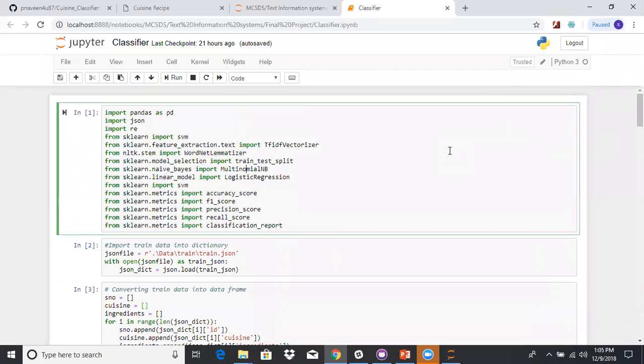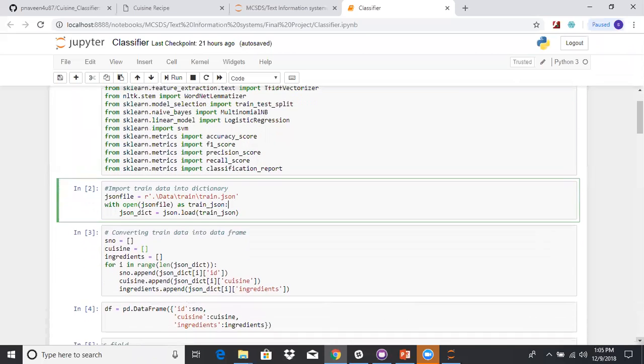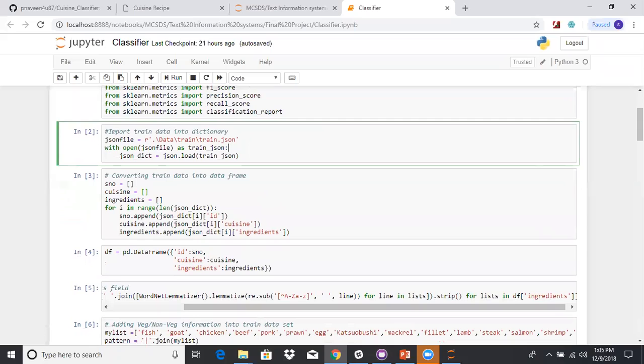As I explained, we initially scraped the data from Kaggle, and we imported that data into the Python environment. As the data was available in JSON format, we used the dictionary data type to import the data into the Python environment. Once we imported that, we converted the data into a Python data frame in the next step. We also identified that there are a lot of special characters, punctuations, and a few words within parentheses, and there were also some trademark symbols for the food ingredients in the data set.